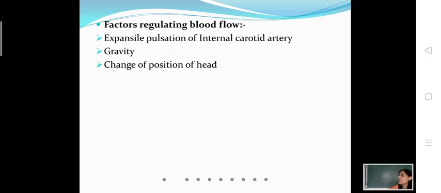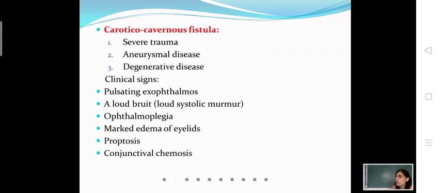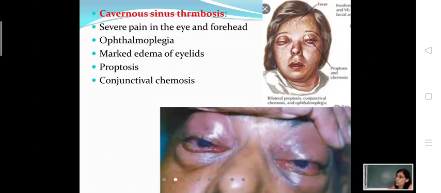Now, why is the cavernous sinus a very important topic? The cavernous sinus will always come in your exams as a short or a long question. So, why is it important? It is clinically important because you could observe two clinical aspects. One is cavernous sinus thrombosis. The spelling of thrombosis I have written is wrong. And second is carotico-cavernous fistula. What is cavernous sinus thrombosis?